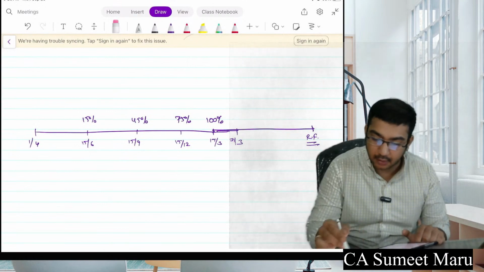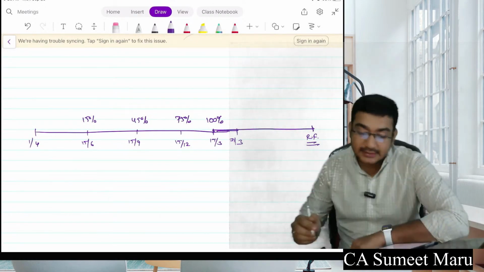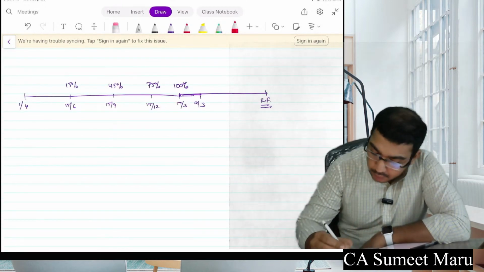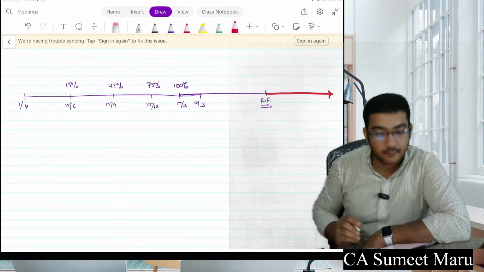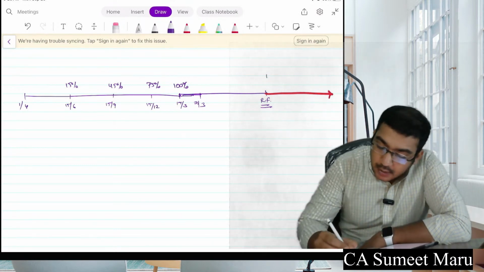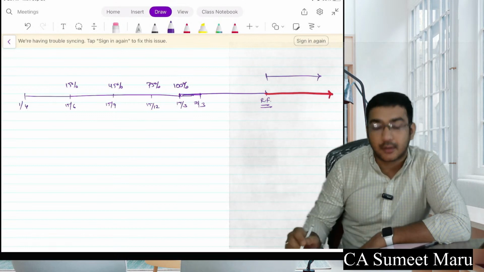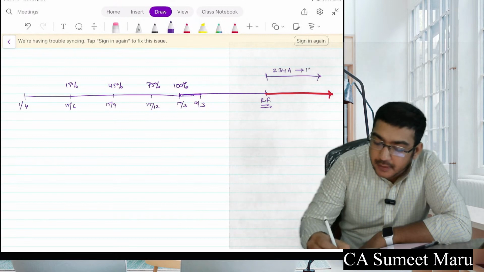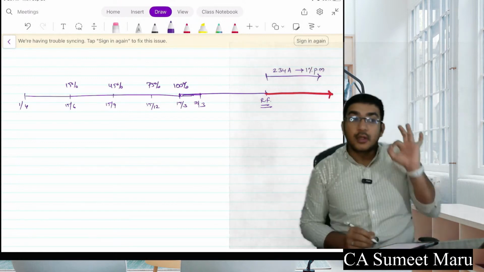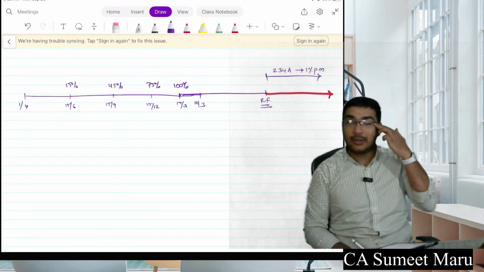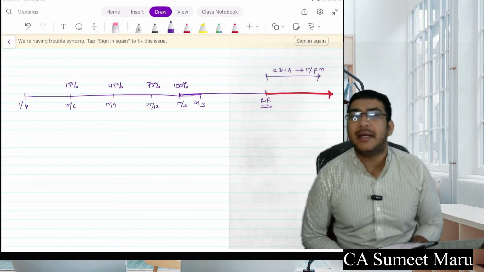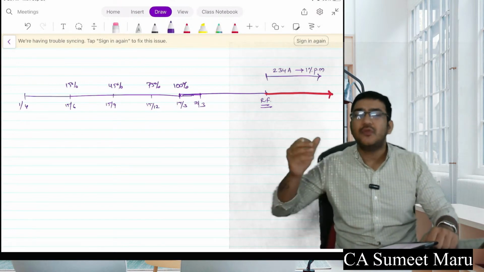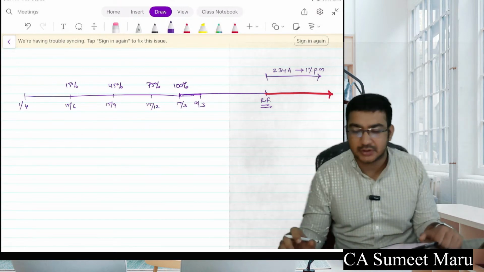Wait a minute, let me erase this. Okay, see now. So this section talks about this period. From here up to whenever you file your return, 234A will charge you 1% per month interest on the unpaid tax amount. So say if my total tax is 1 lakh and I have already paid 90,000 in advance tax, only 10,000 is unpaid, so on 10,000 this 1% will come. So for the loss of revenue for the government, they are going to charge you this interest.